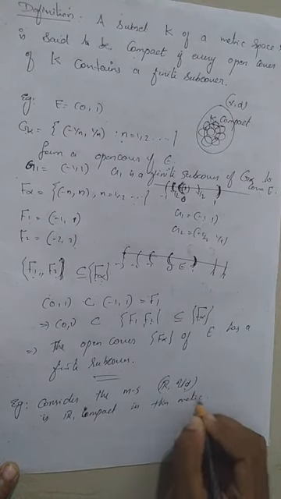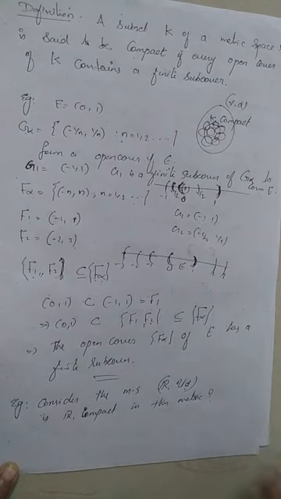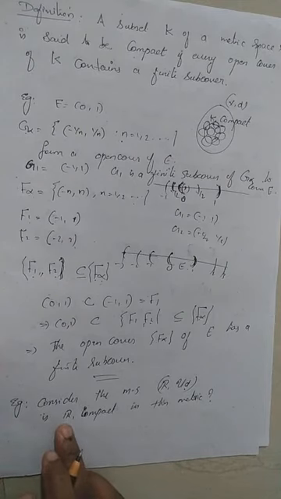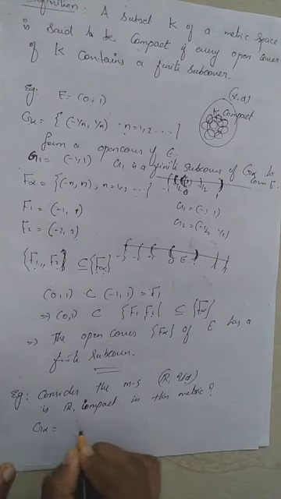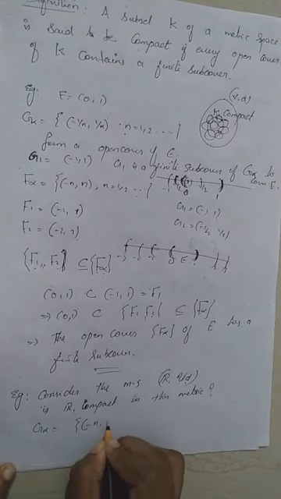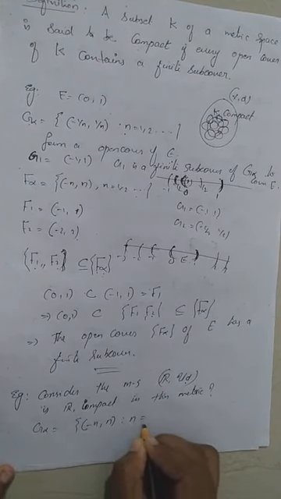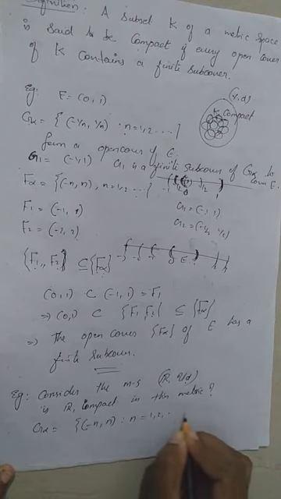Is the real line compact in this metric? To check whether R is compact or not, we need to find whether every open cover of R contains a finite subcover. Now consider the collection G alpha, which is the intervals of the form (-n, n), with n varying over the natural numbers 1, 2, 3, etc.